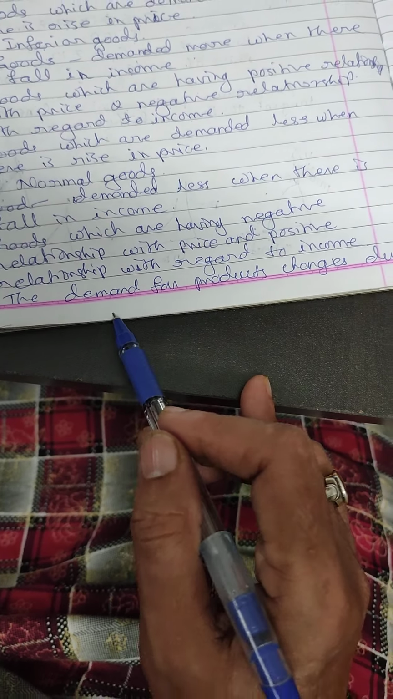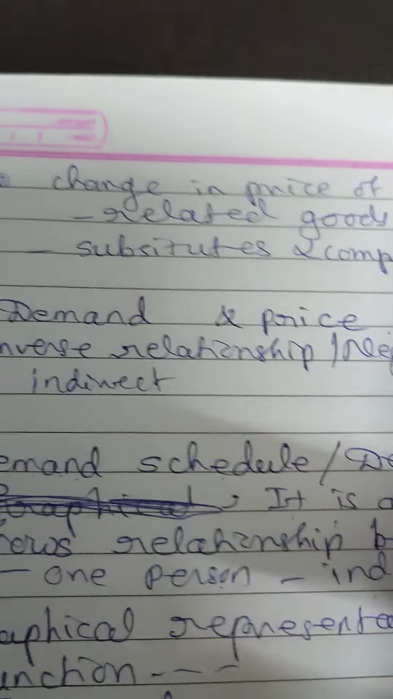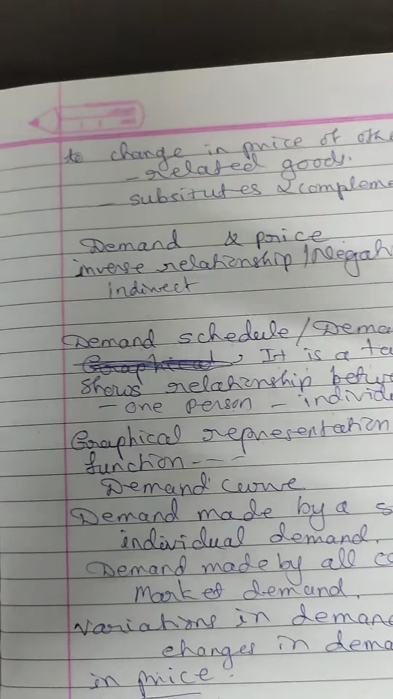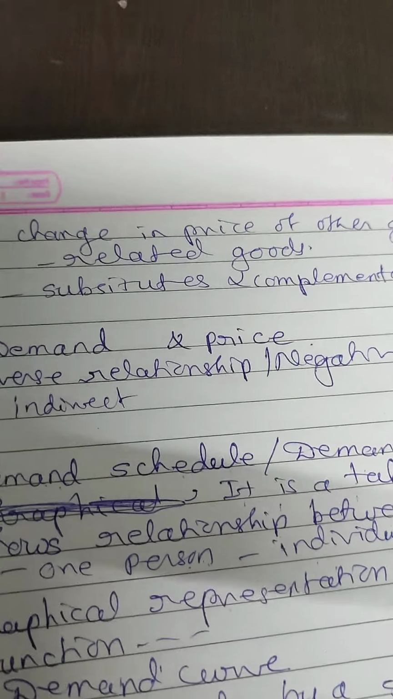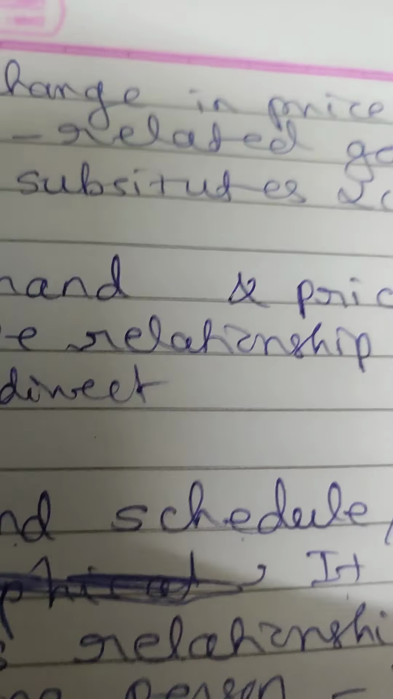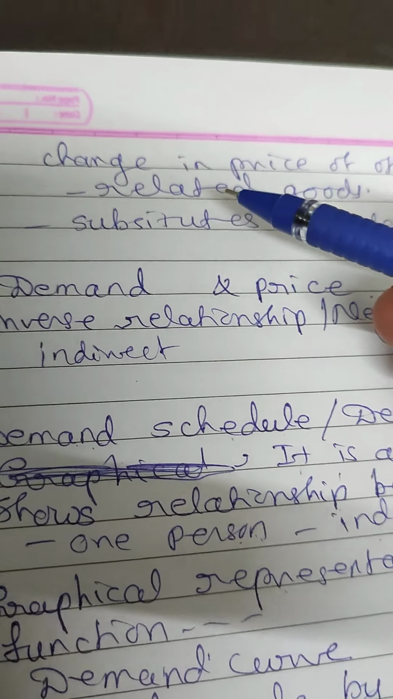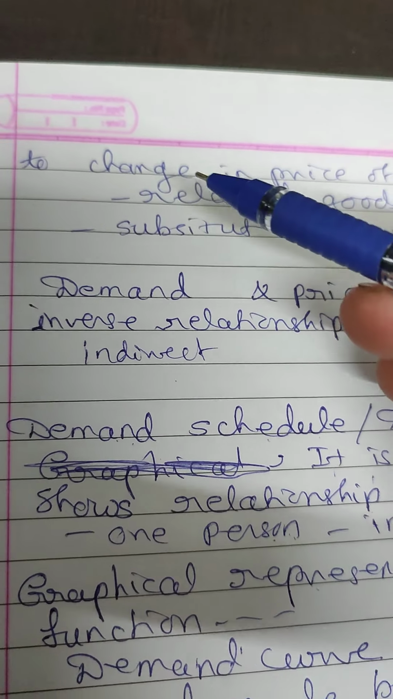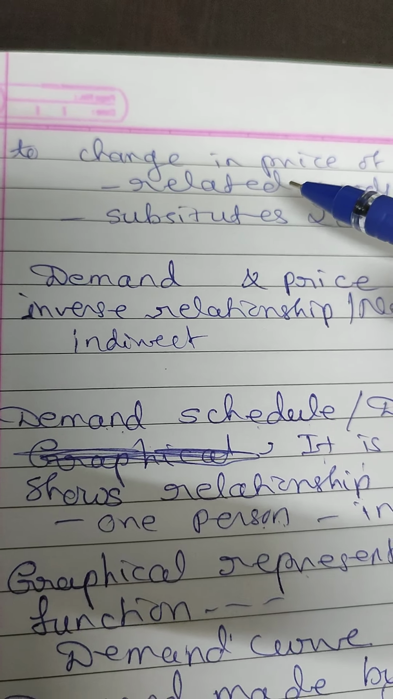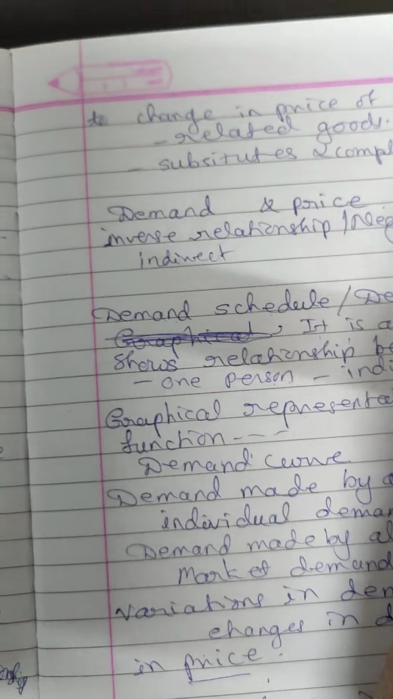Then the products whose demand changes due to change in price of other products are called related goods. It may be a substitute or it may be a complementary. So complementary and substitute products are together called related goods. If demand changes due to change in the price of other goods, that is called related goods. Follow?